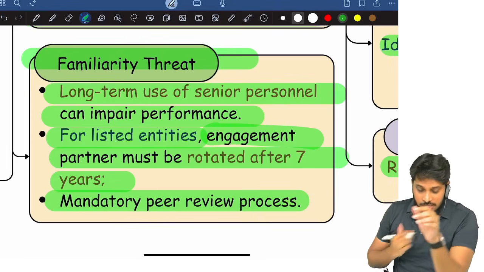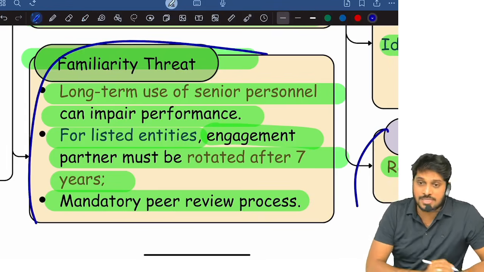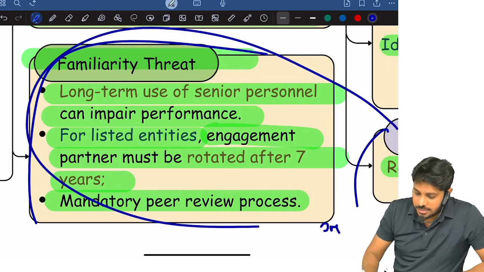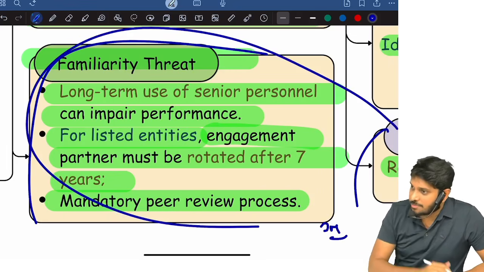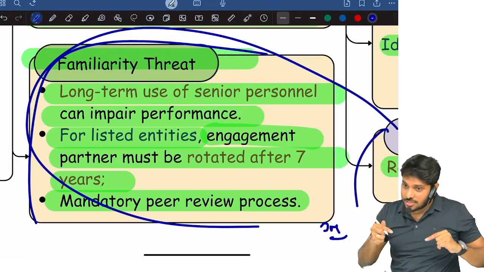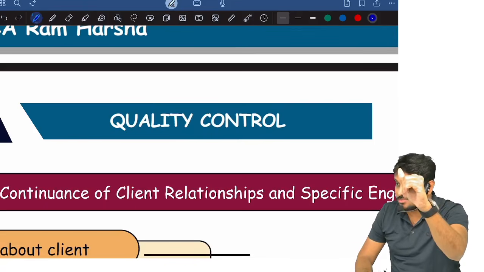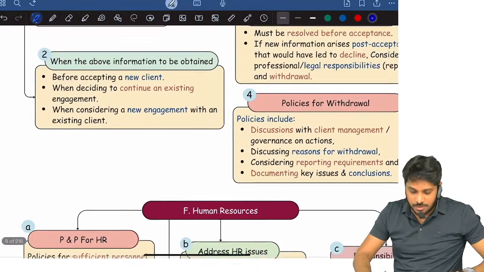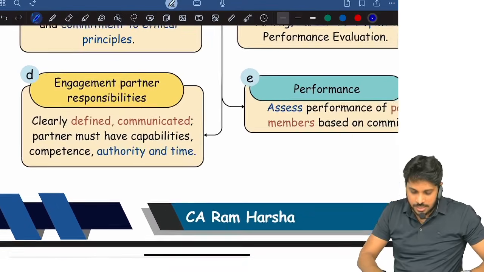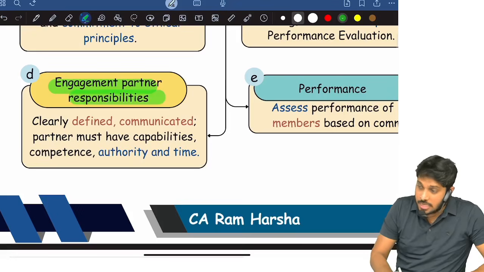Are you clear? This particular topic was asked. This weightage is 3 marks in the recent May 25. And another question they asked, in this regard, what are engagement partner responsibilities? Here it is. Engagement partner responsibilities.